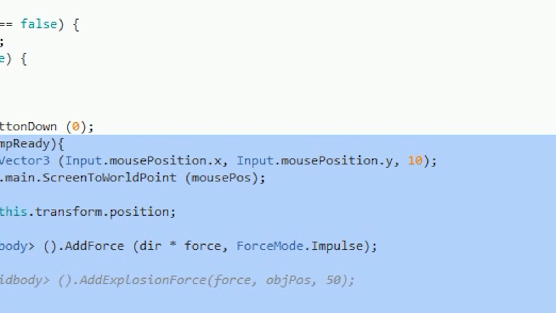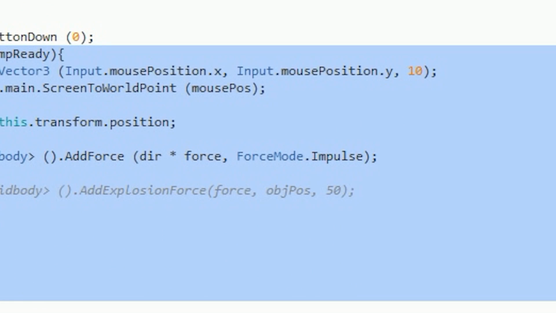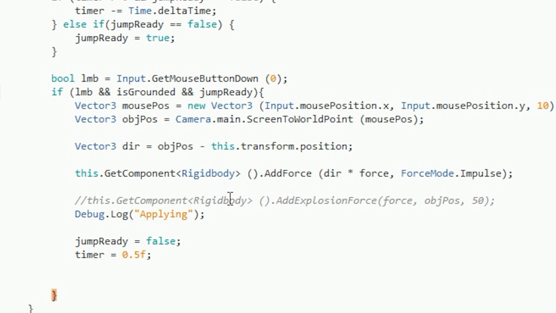The way I fixed this was basically setting the Z position of the Vector3 to 10, because it was always 10 meters away from the camera. Very simple. Now we have a Vector3 that we can chuck into our ScreenToWorldPoint position, and now we have a direction that our fish can actually jump towards.